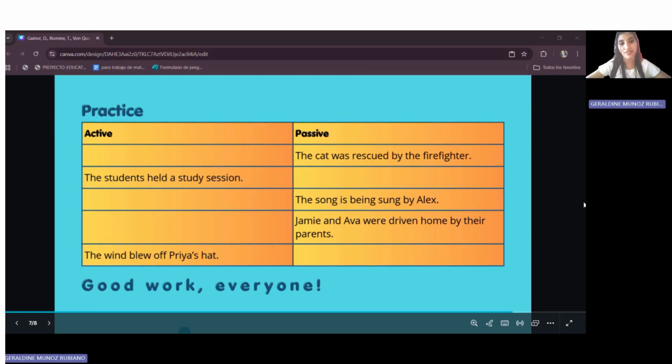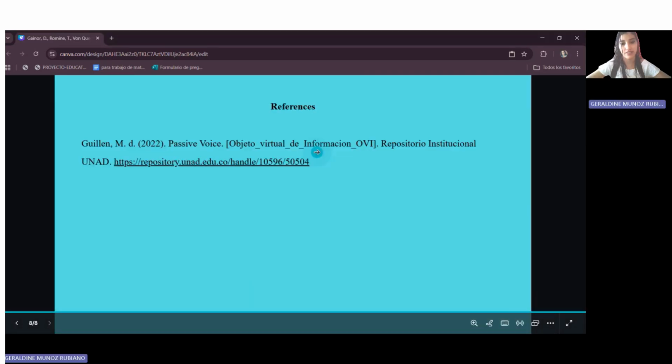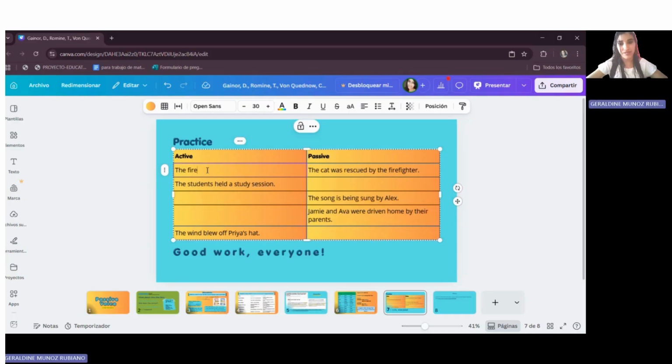Let's write it here. The firefighter rescued the cat, in past simple.